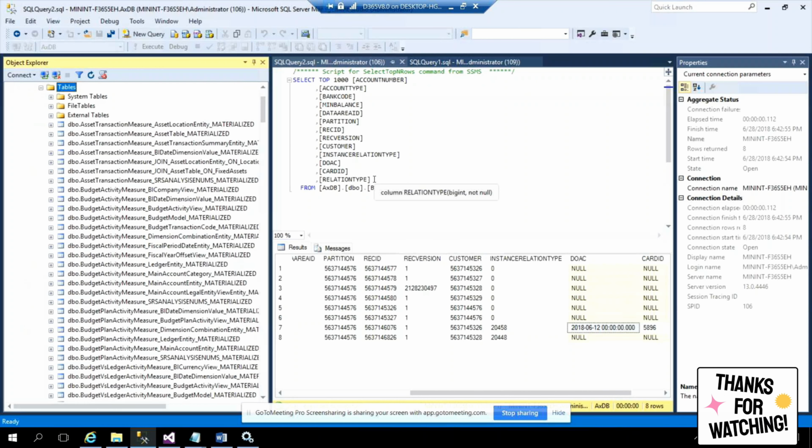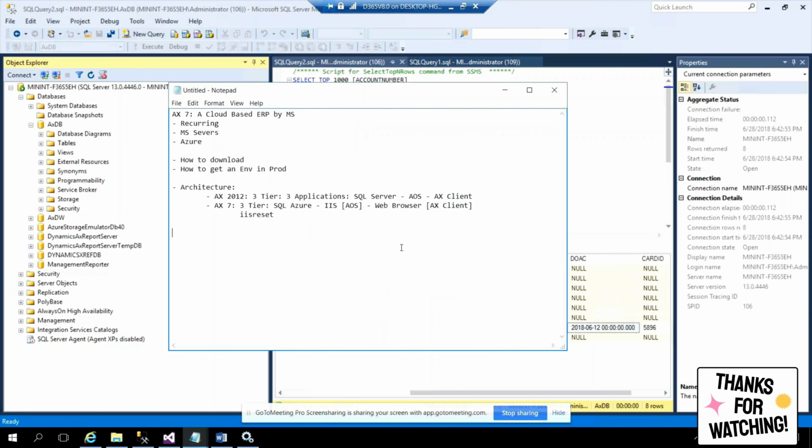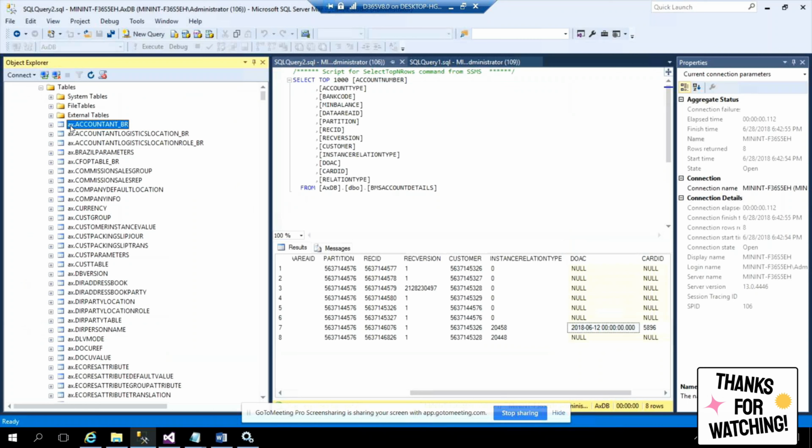So you have tables here in the application database. Good. And what is the schema you are going to have in the tables? I don't know if you know the meaning of schema, but the database will have something called a schema. It is like a prefix. For example, if you go to the AX database in your 2012, you will see DBO dot. That is called a schema. DBO is the schema. Now we'll see what are all the schemas in this database. We'll expand this. You see here, what is the database? It is AX dot. So there is no DBO dot schema.